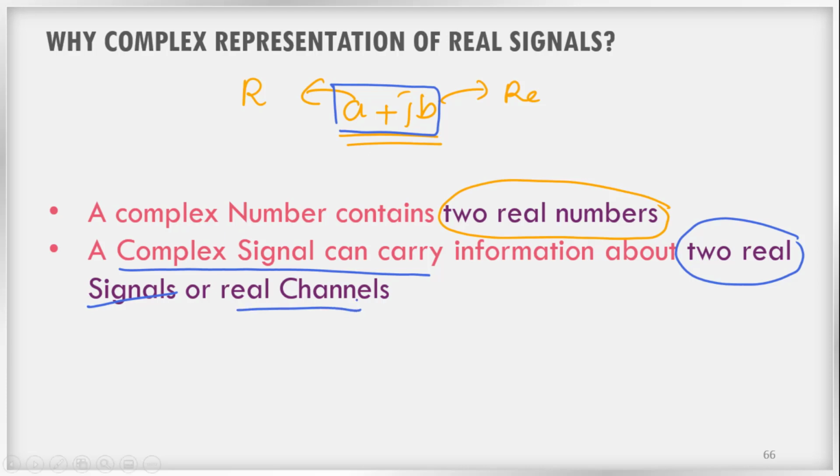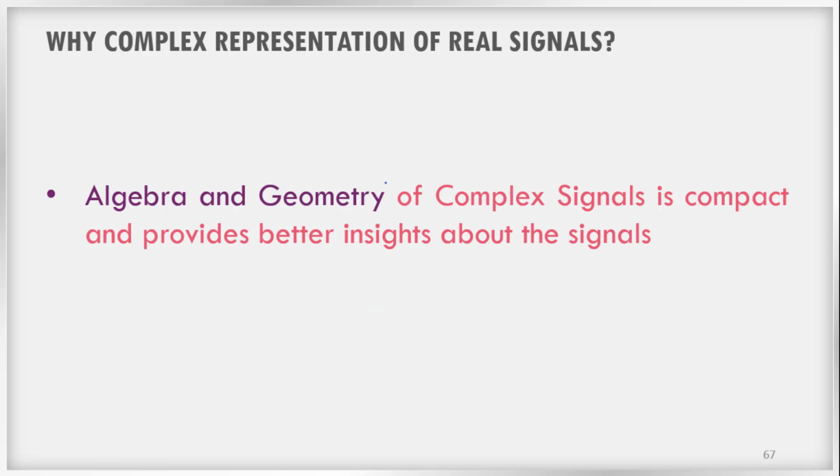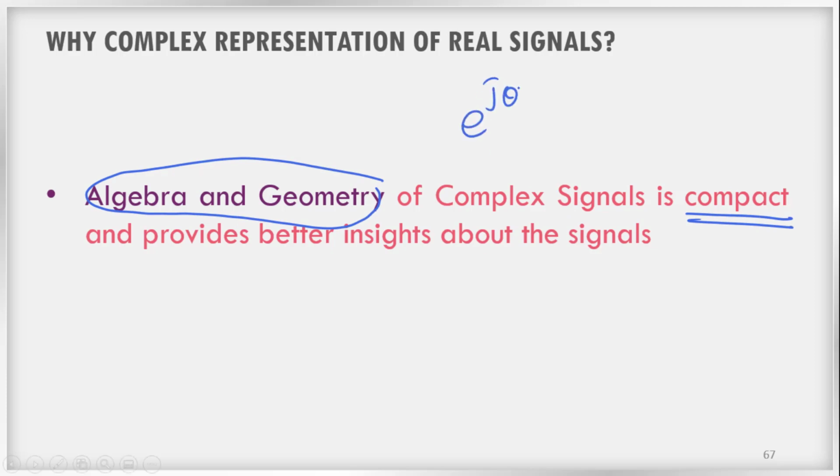That is the basic idea of using complex signals, and we use these ideas in digital and analog communication technology. Another important thing is that the algebra and geometry of complex signals is very compact. We have seen that e power j theta is a compact representation of a complex number. Because of that, the algebra and geometry, or visualization, is very easy and provides better insights about the signal. These are the reasons why we go for complex signals. Even though things are becoming complicated, it provides more compact representations and better insights about the signals.